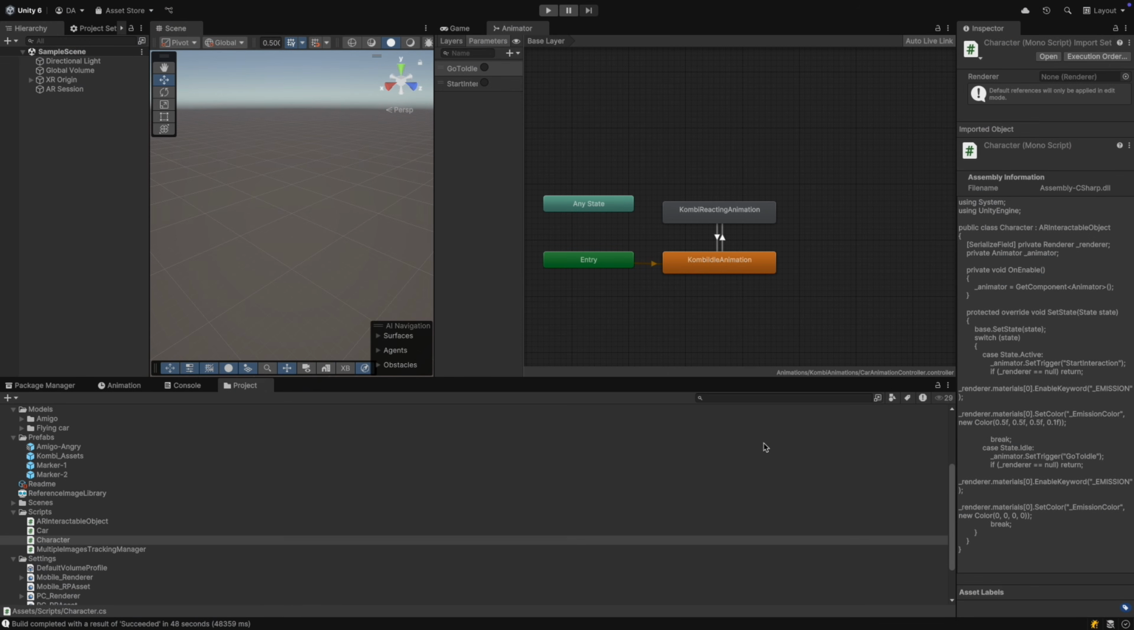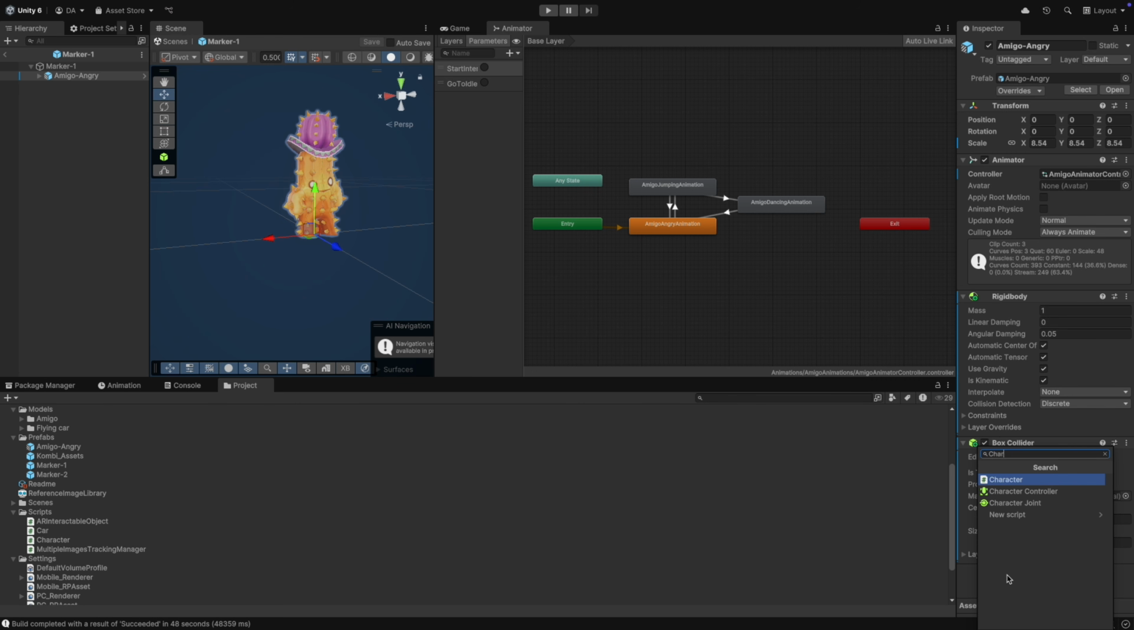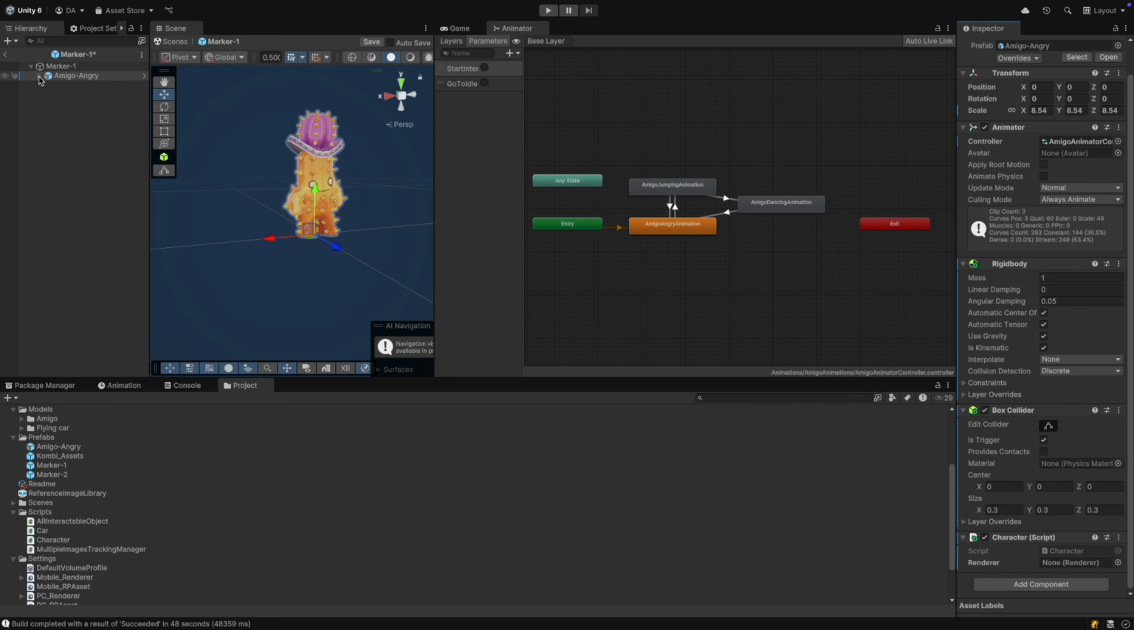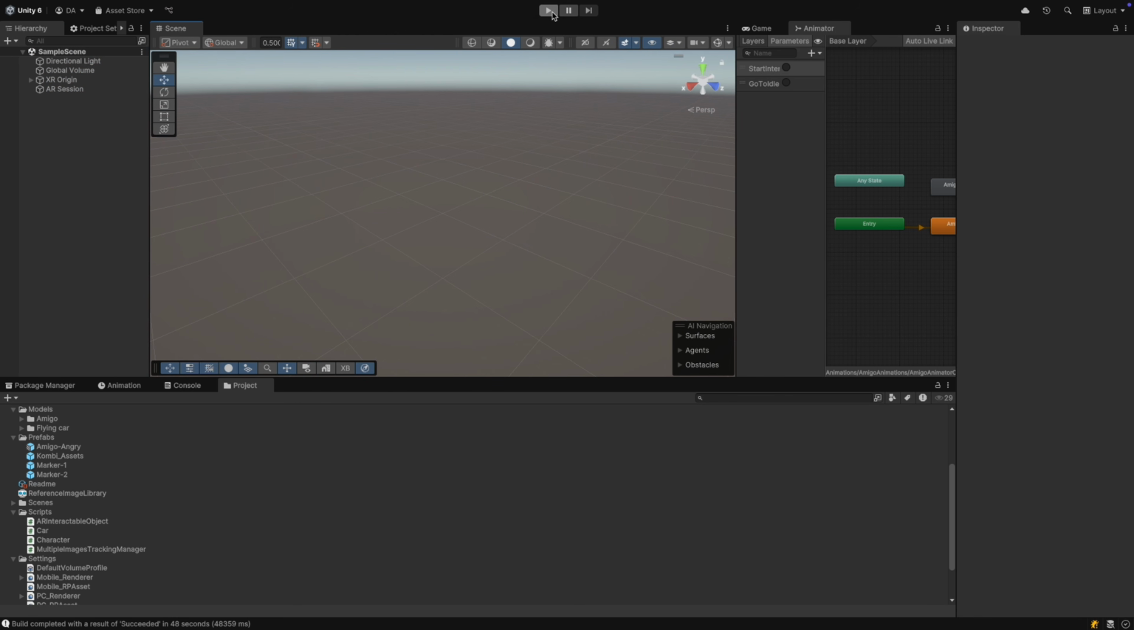Go to marker 1 and in Amigo Angry, let's add our script character. Now expand Amigo Angry and drag Amigo to renderer slot. Now save. Now let's hit play.